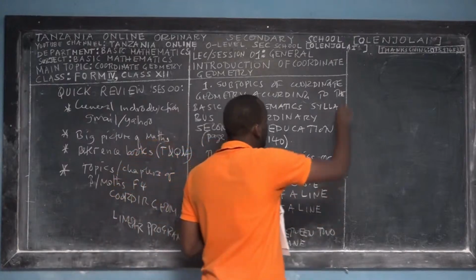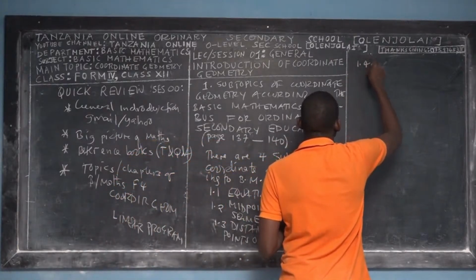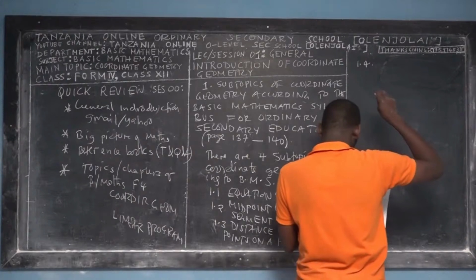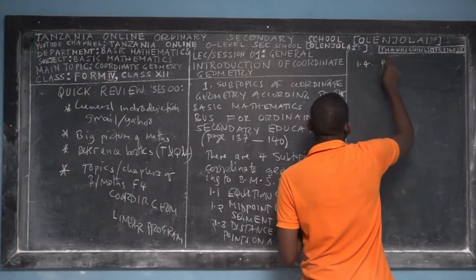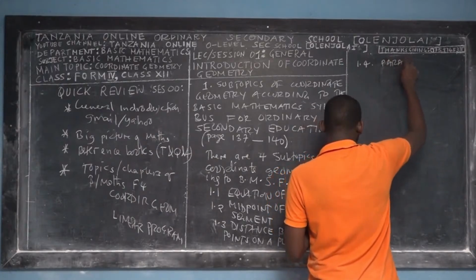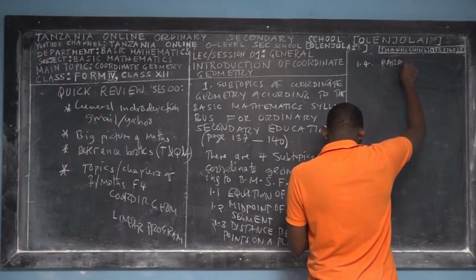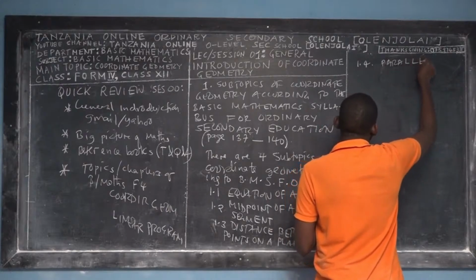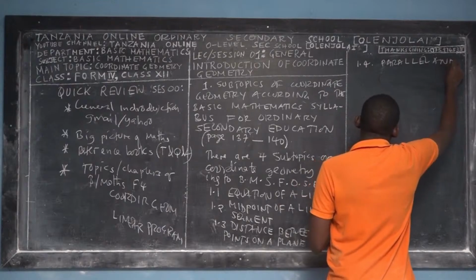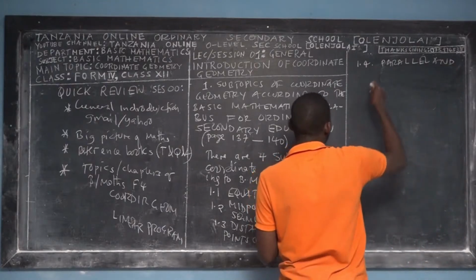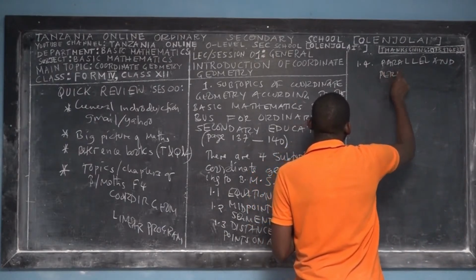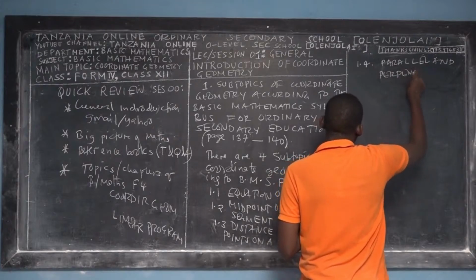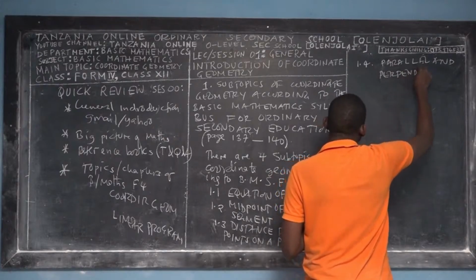And then the fourth and last subtopic is called the parallel. I'm going to teach you about parallel and the perpendicular lines. So perpendicular lines, and you have to keep this knowledge for the rest of your life.